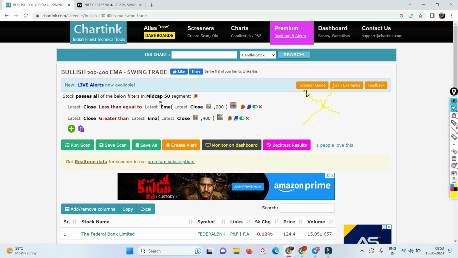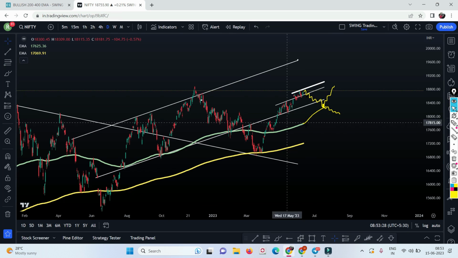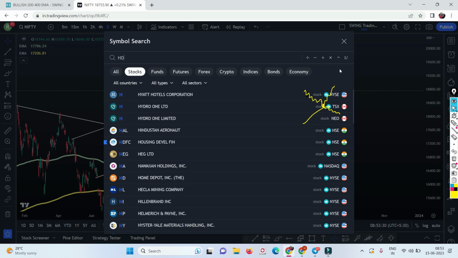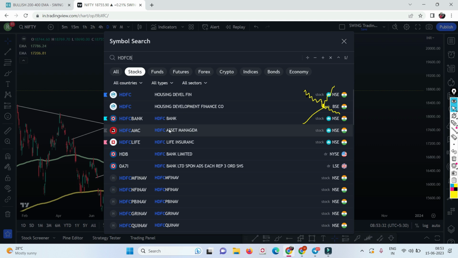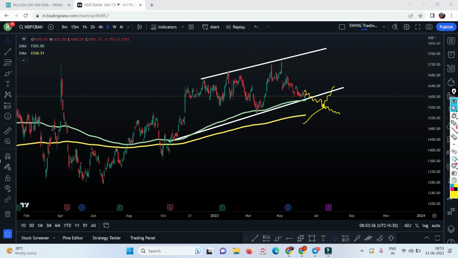This is how I do the screening of all the stocks. I am very particular about stocks which are taking the support of the 200 moving average and are above the 400 moving average. I do the price action, and a best example is HDFC Bank. This is how I do the price action. This typically falls into my radar. Got it? One second, let me show you.